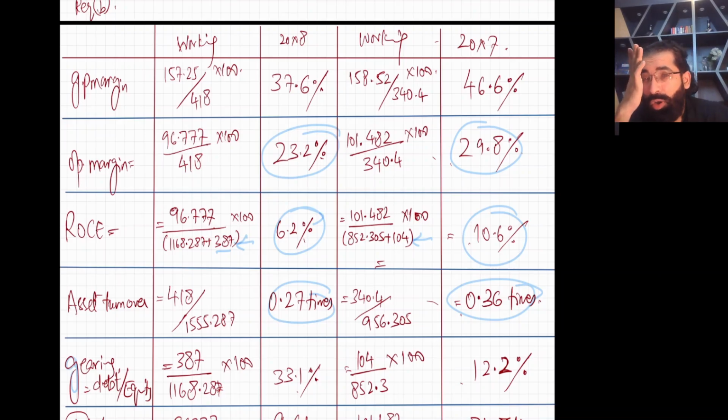Okay. Now operating margin is going down because one of the reasons is the GP margin, the prices. But I just told you operating margin is not going down with the same speed as the GP margin. GP margin went down from 46.6 to 37.6, like 9% down. But operating margin is only 6% down. So this also reflects that there is some control on the expenses.